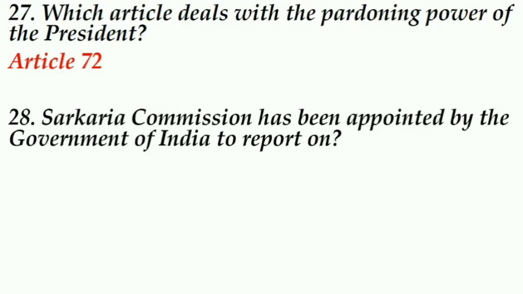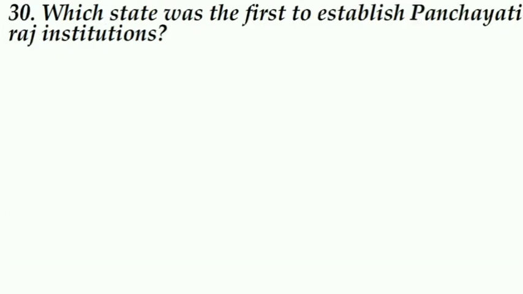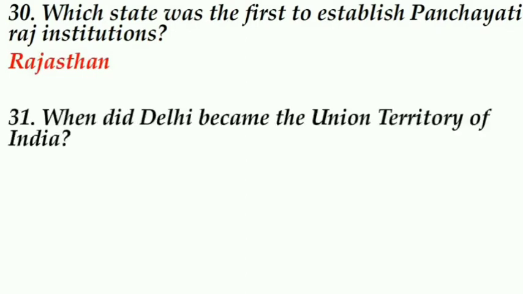Sarkaria Commission has been appointed by the Government of India to report on Center-State relations. Panchayati Raj system was started in India in which year? 1959. Which state was the first to establish Panchayati Raj institutions? Rajasthan. When did Delhi become the Union Territory of India? 1956.